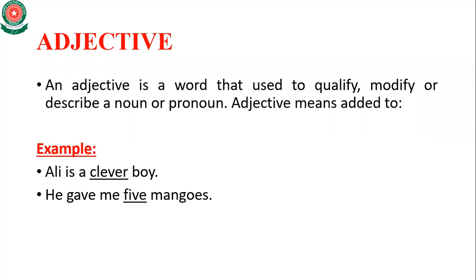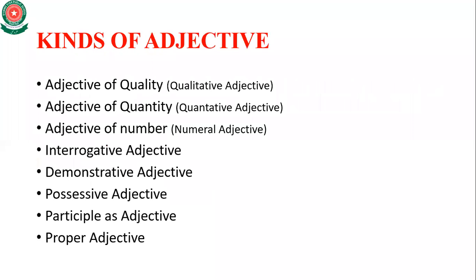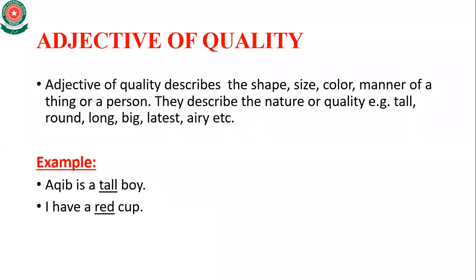So here clever is the manner of Ali, the quality of Ali, which shows that Ali is clever. And also tall, round, long, big, and so on. These are some examples of the quality or nature of a person or a thing.